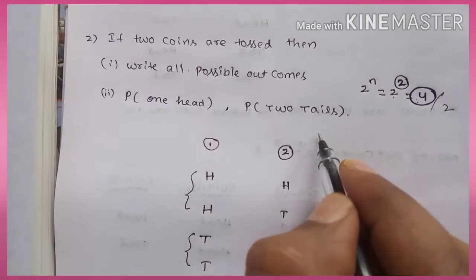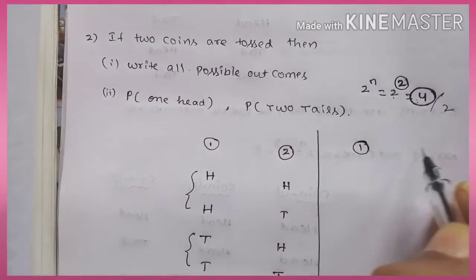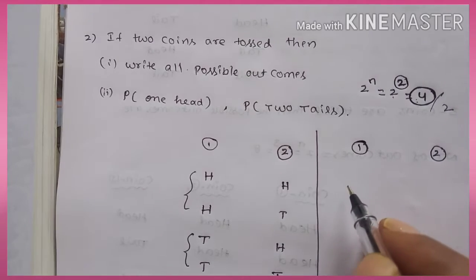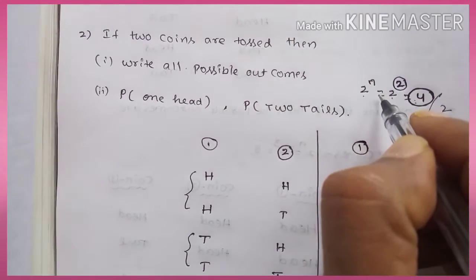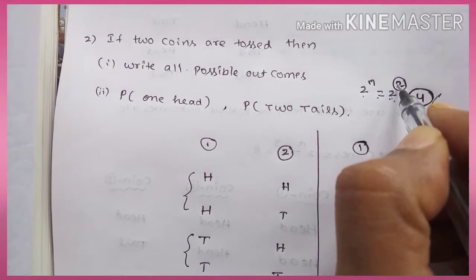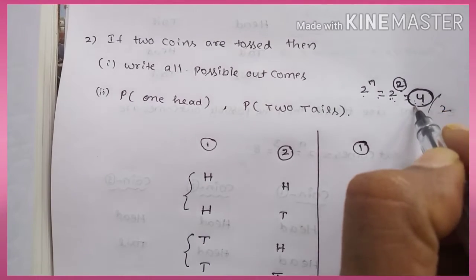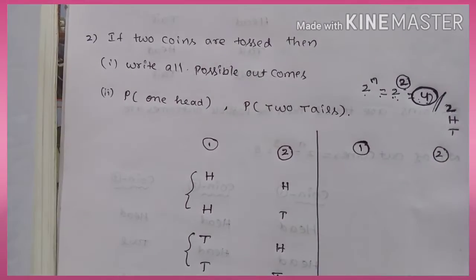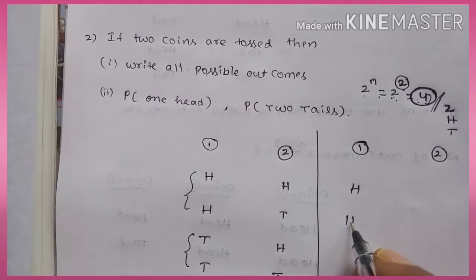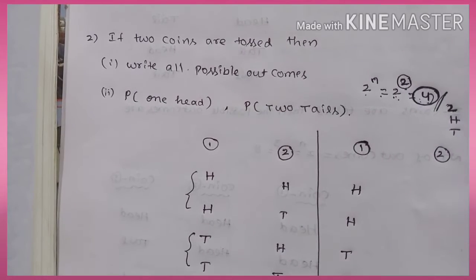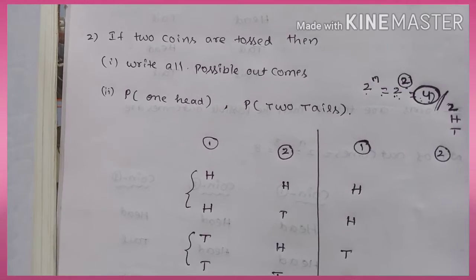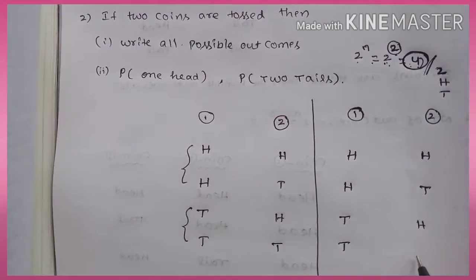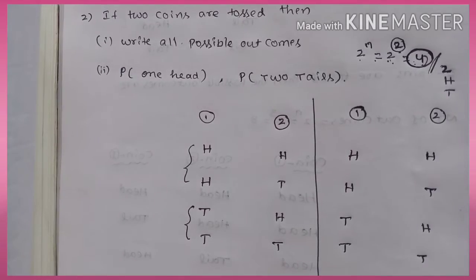Once again I am writing coin 1 and coin 2. How can we write the possible outcomes in a short, easy way? Here 2 power n is 2 power 2 for 2 coins, which is 4. Whatever value you get, divide by 2, and that many heads you have to write first, then that many tails. So 2 heads and 2 tails. After getting 2, what will be next? 1, 1, 1, right? We can say 1 head 1 tail, 1 head 1 tail.